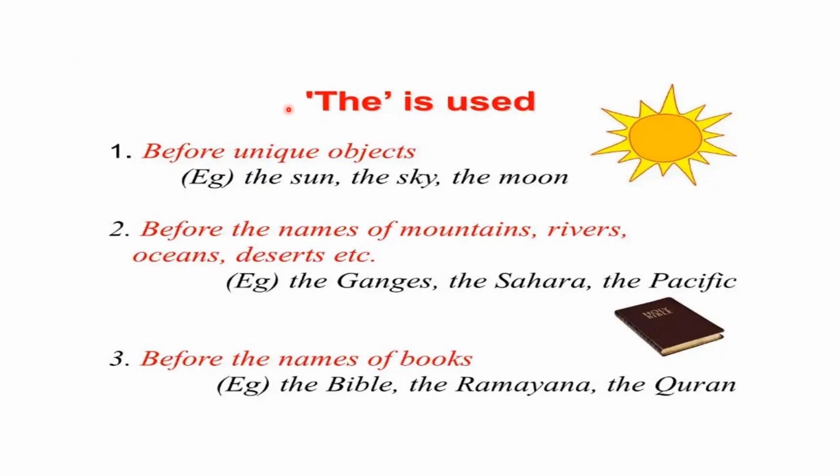Let us learn the use of the article the. The is used before unique objects. Example: the sun, the sky, the moon. The is also used before the names of mountains, rivers, oceans, deserts, etc. Example: the Ganges, the Sahara Desert, the Pacific Ocean. Before the names of books: the Bible, the Ramayana, the Quran.